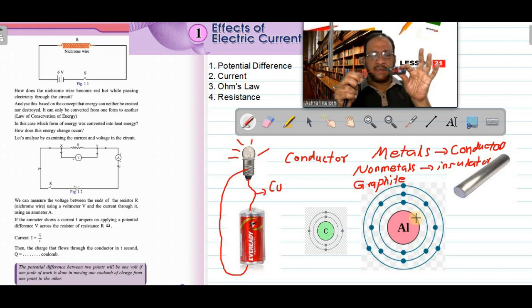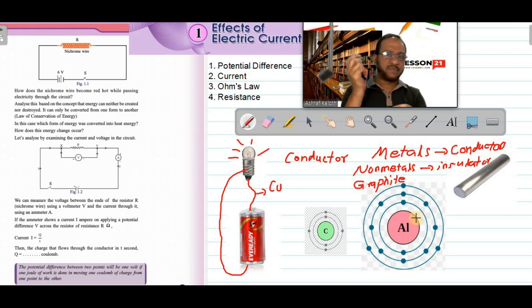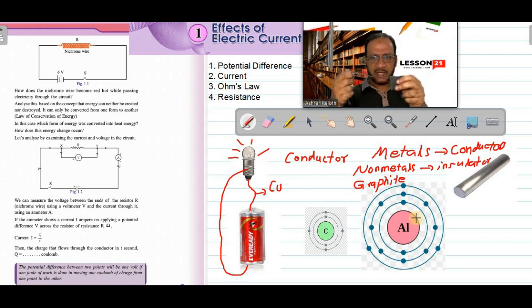And that force depends on the mass of the body and its speed. If I am rotating with more speed, I have to apply more force. And also it depends upon the radius. Radius means the length of this wire. The length of the wire will become the radius of the circle. So a centripetal force is needed for any object to continue in a circular path.